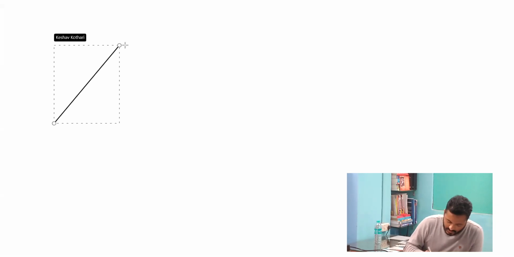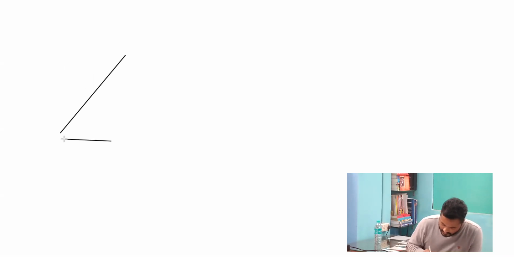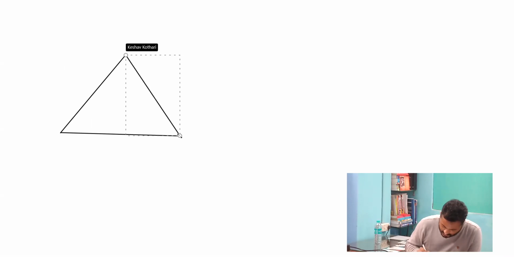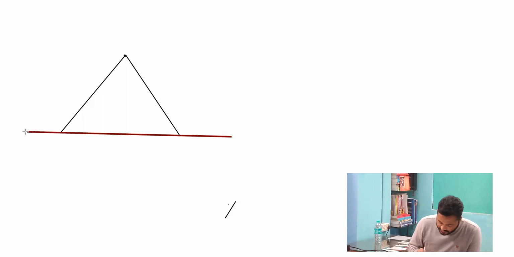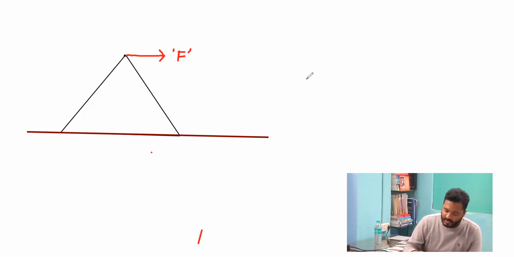We are considering an example of an equilateral prism, which is resting on a sufficiently rough surface, and a tangential force F is applied at the top of the prism, whose side dimensions are equal to A.